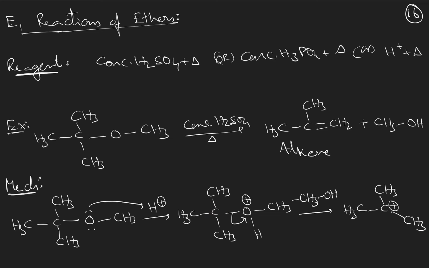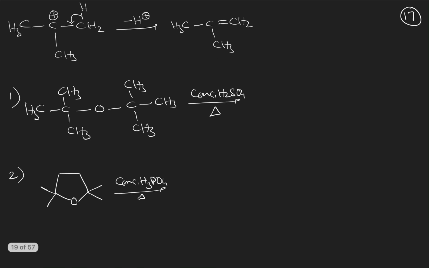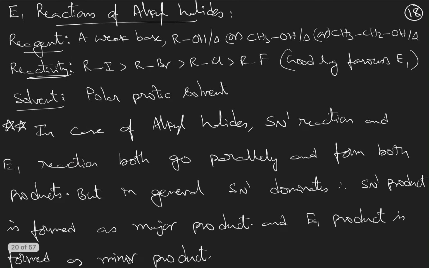And now this carbocation, if possible, will try to go for rearrangement. If not, if the formed carbocation itself is the best carbocation, then from the adjacent carbon, H plus ion will be removed and forms a double bond here. If hydrogen is taken here and this is CH2, let us assume, then this sigma bond will be shifted here to form the double bond, and this H plus ion will be removed. That is what we have taken here. And two examples I have given for your practice. Okay.